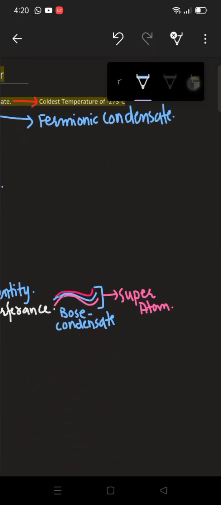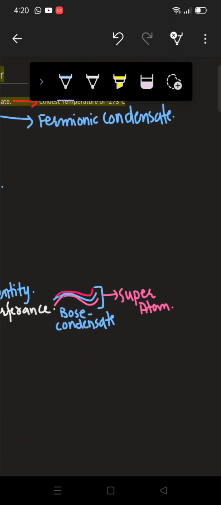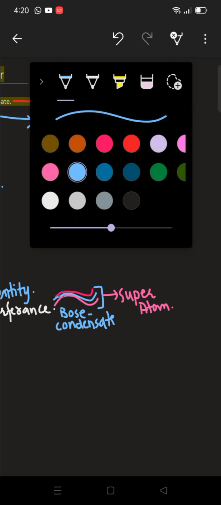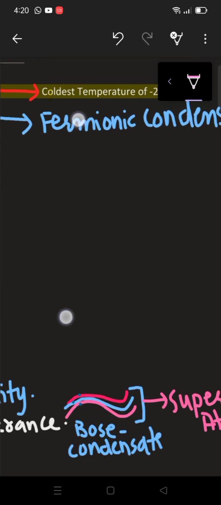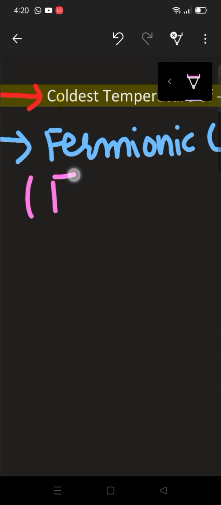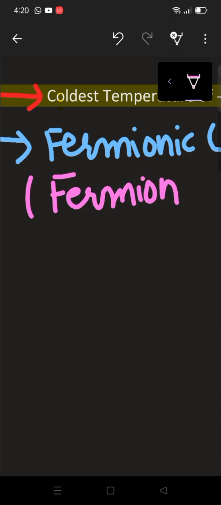And what are those atoms called? They are known as fermions, fermion atoms.